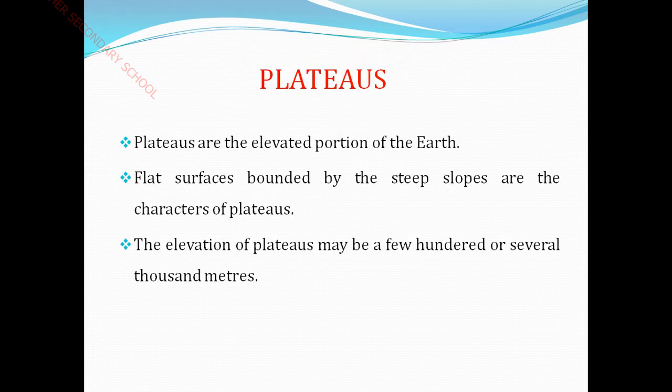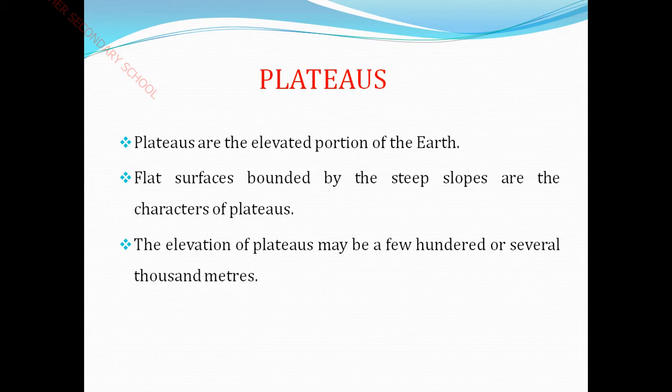And next see here, plateaus. Next we are going to see about plateaus. The elevated portion of the earth is called what? It is plateaus. Under this, children, a flat surface bounded by steep slopes is the characteristic of plateaus. The elevation of plateaus may be a few hundred or several thousand meters.